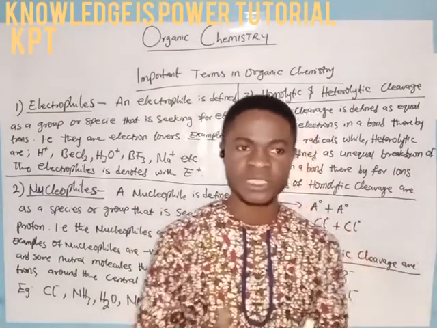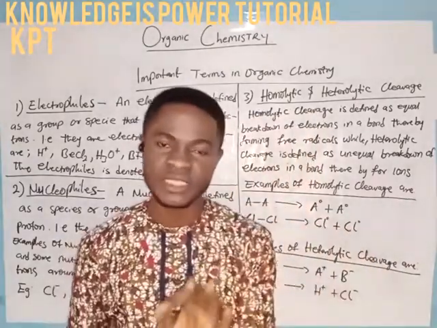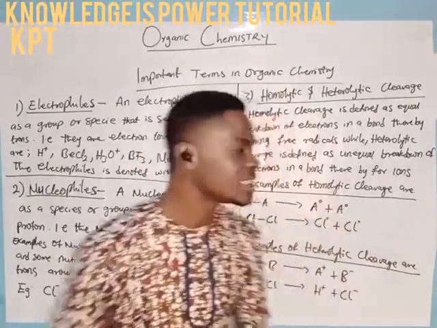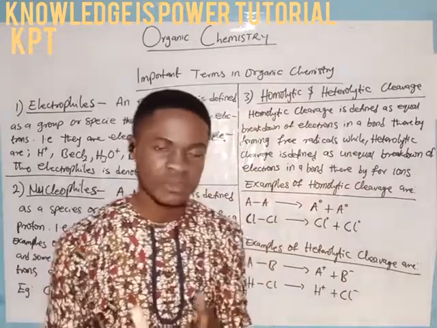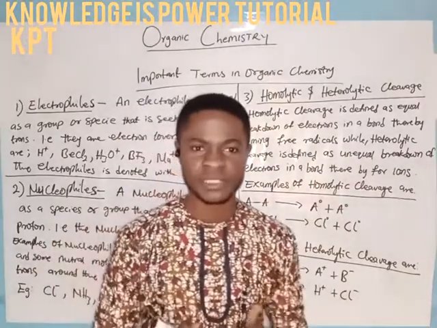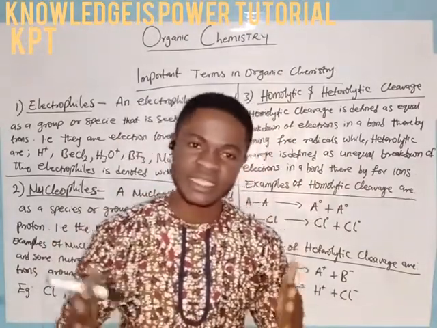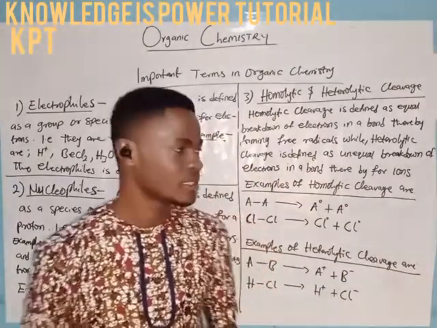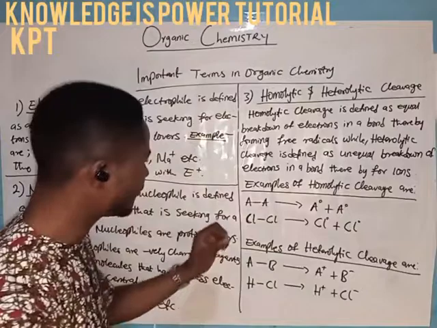Very important. Homolytic cleavage will only take place between two similar elements or atoms, while heterolytic cleavage will take place between two dissimilar elements or atoms. That is why I have a good example here.